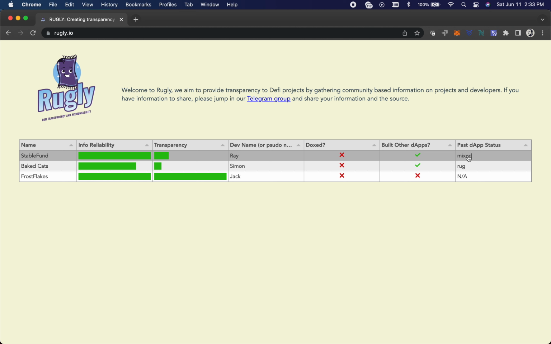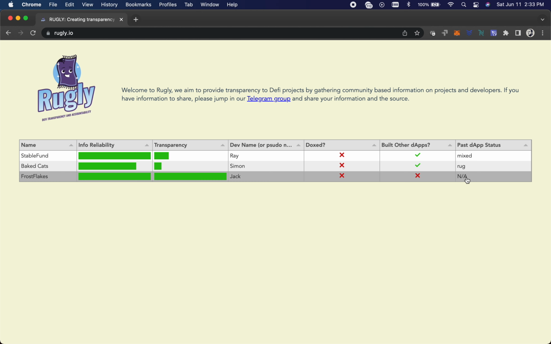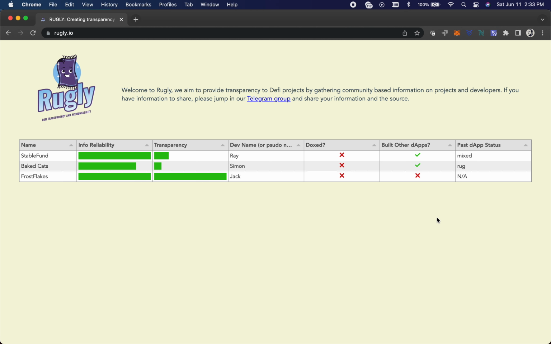Past projects can fail, and then they launch a new project that improves upon that or something else. So I just want to clarify that. When you see mixed or failed or rug, there's a variation of those. And of course NA is just not applicable because they haven't had a past dApp before. So anyway, guys, that's Rugley. I just want to clarify that status, and also introduce you guys to this thing.